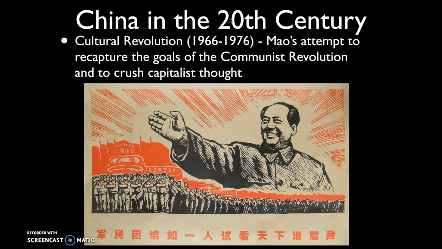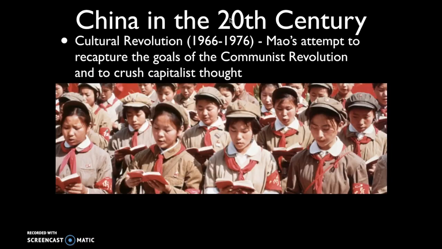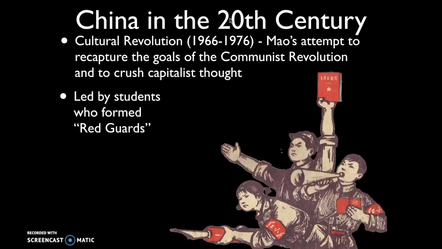So what Mao does is he identifies the group that is most impressionable to lead this revolutionary moment in Chinese history, and that would be young people, middle schoolers, high schoolers, and Mao recruits them for these groups called the Red Guards.